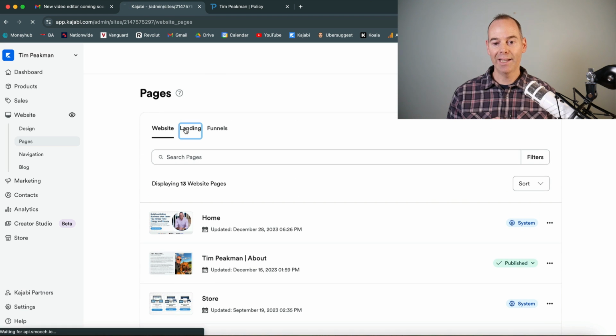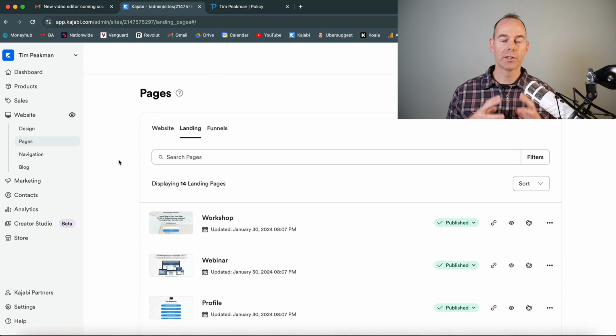So clicking into landing pages, these are standalone pages. If you're changing any of your website themes or system pages, it won't affect these landing pages. They could be opt-in pages, they could be sales pages, anything you want that is going to be standalone, but try and keep it on brand. Try and use the same fonts and colors that you would use in your website pages.